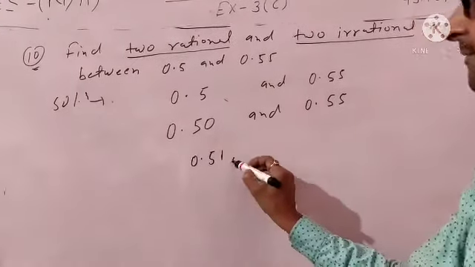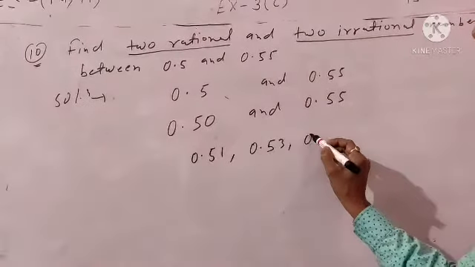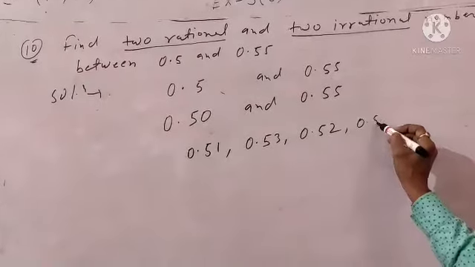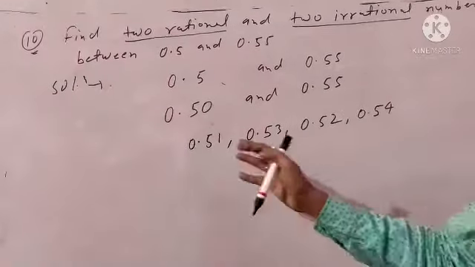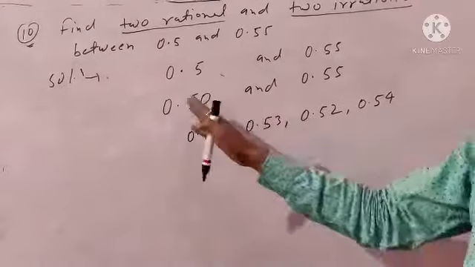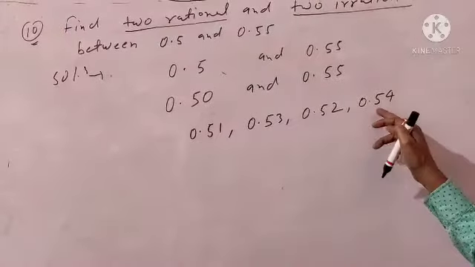Take any value like 0.51, 0.53, 0.52, 0.54. Okay, so there are 4 rational number exist between these 2 number. This is the first, second, third and fourth.